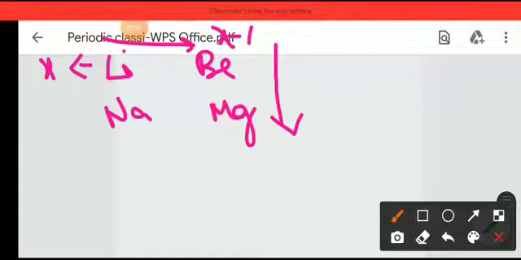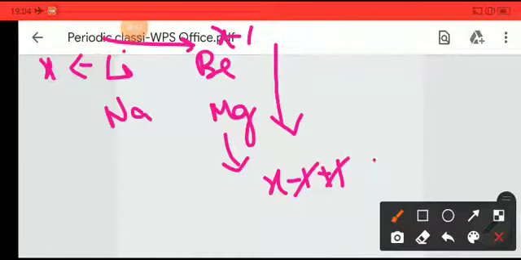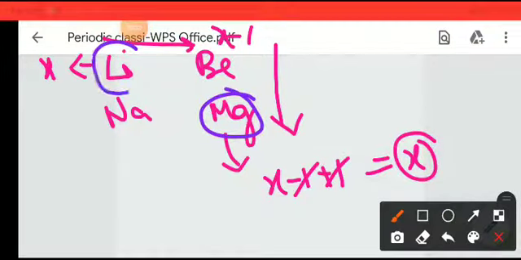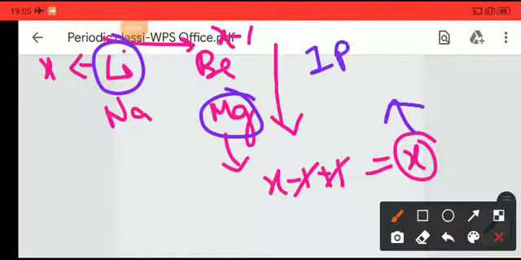If we assume the increase is by unity, the radius of magnesium is x minus 1 plus 1, which is also x. So the radius of magnesium and lithium becomes the same, and so the ionic potential also becomes the same. As the ionic potential is the same, the chemical and physical behavior will also be the same. That is the cause of the diagonal relationship.